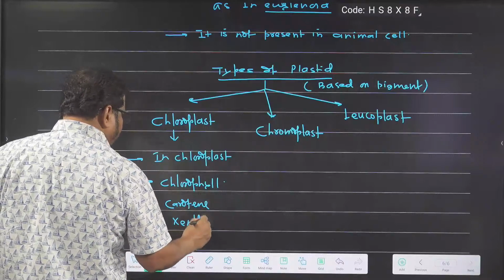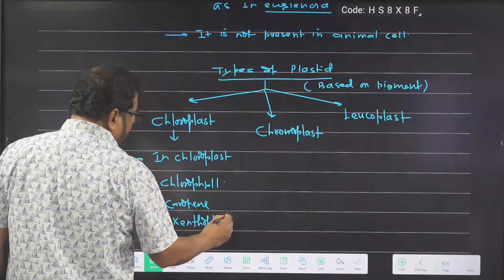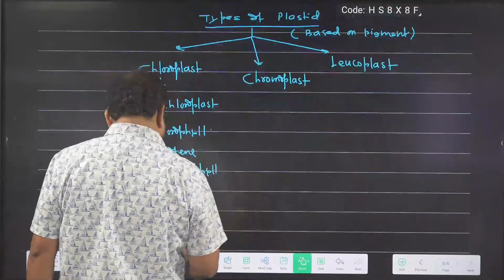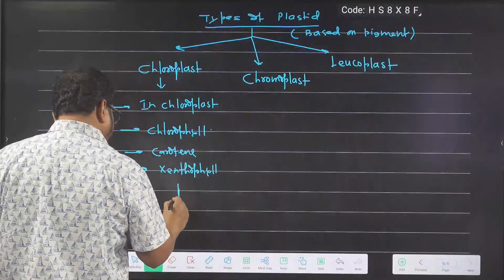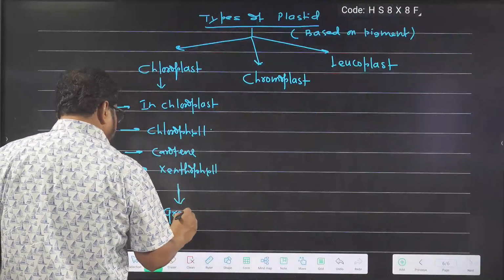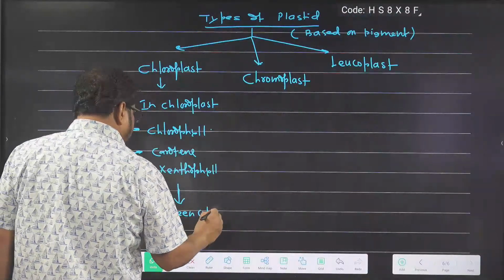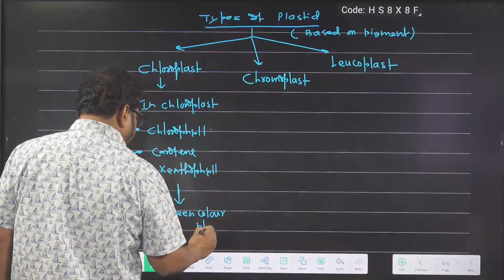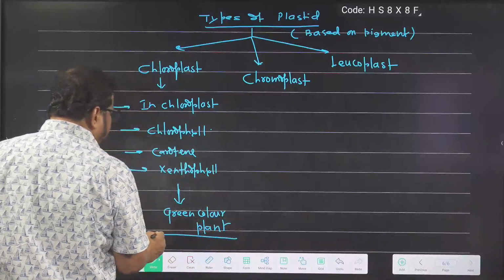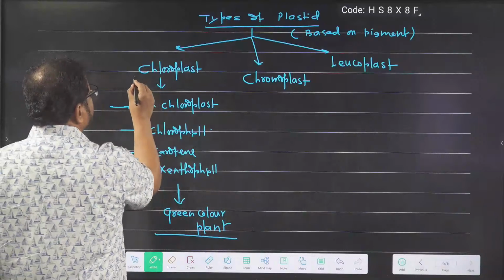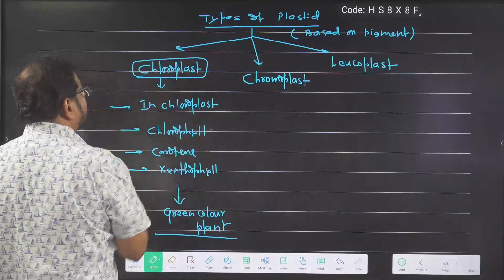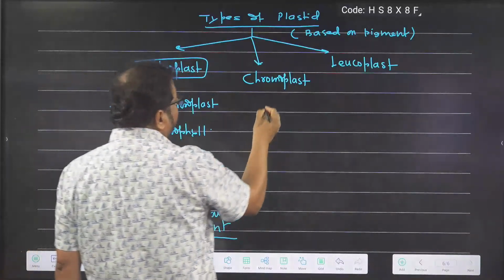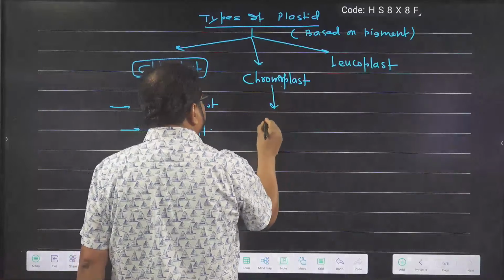These are the names of pigments. And chloroplast is the green colored plastid. Plants have a green color due to the presence of chloroplast. Got the idea?